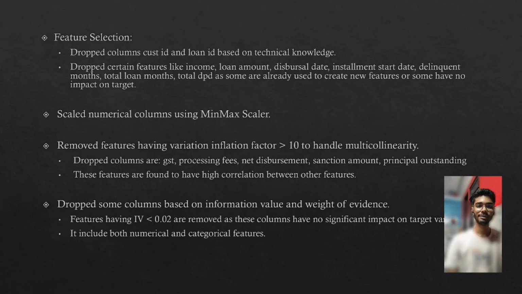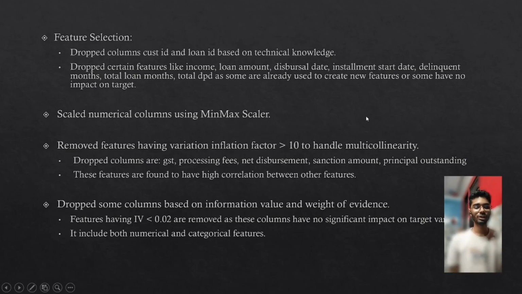Features are selected based on business understanding and two techniques: variance inflation factor and information value. Based on domain knowledge and business understanding, we have dropped some columns as these columns are used to create additional features. If we did not drop them, they would cause the problem of multicollinearity. Features having variance inflation factor greater than 10, we have dropped them to handle multicollinearity. These include GST, processing fees, principal outstanding and sanction amount.